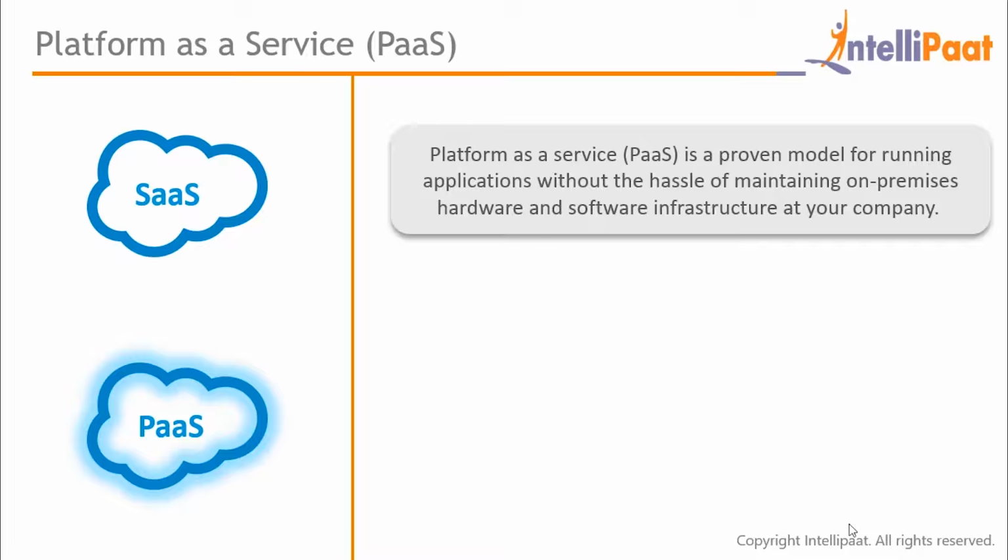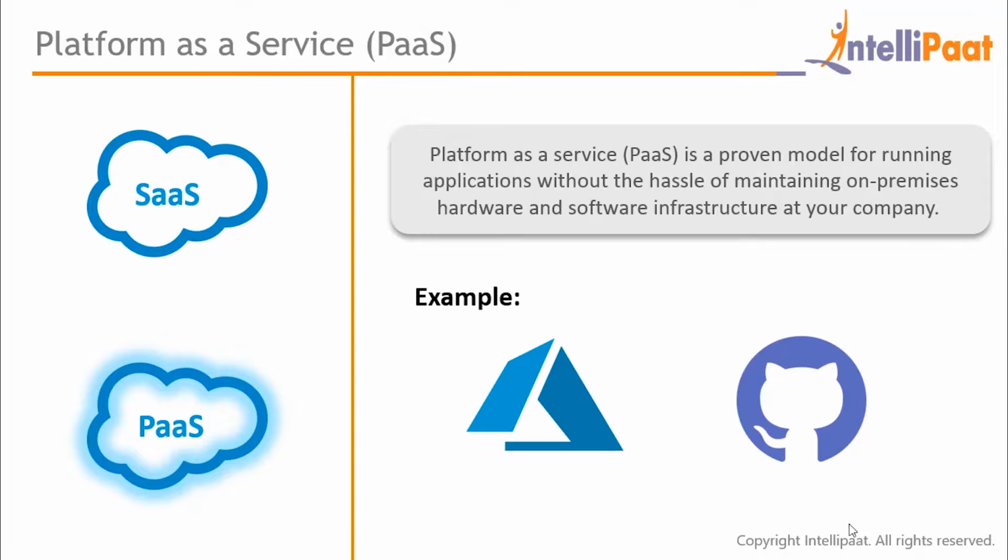Now, talking about Azure as an example, it is used for building, testing, deploying, and managing applications and services through Microsoft managed data centers. So Azure is the best example of PaaS, since you can make your own applications on Azure and deploy them. The same is with GitHub.